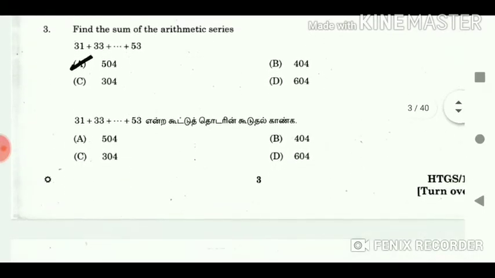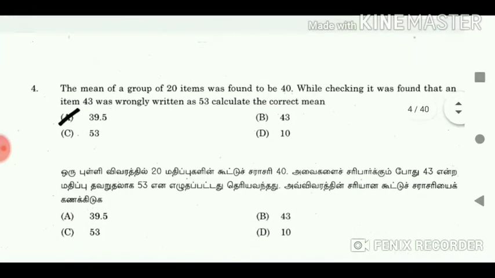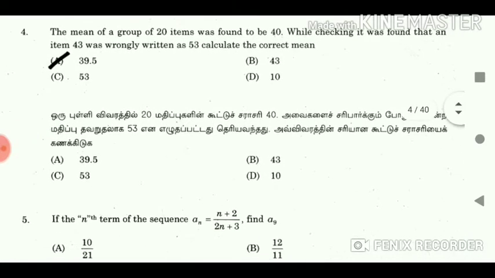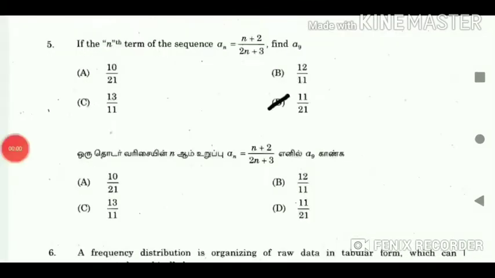3. Find the sum of the arithmetic series. Answer: 504. 4. The mean of a group of 20 items was found to be 40. While checking, it was found that an item 43 was wrongly written as 53. Calculate the correct mean. Answer: 39.5. Answer: 11 by 21.